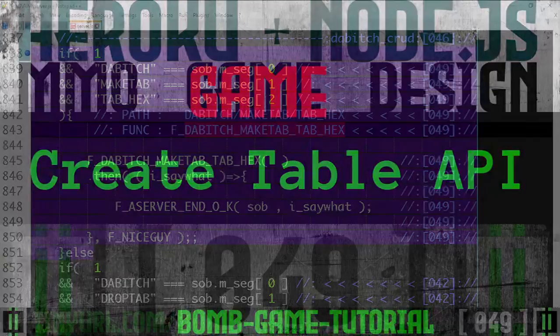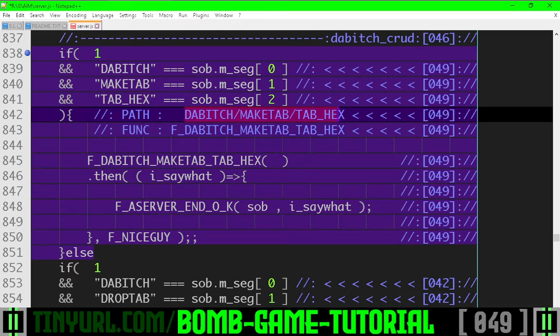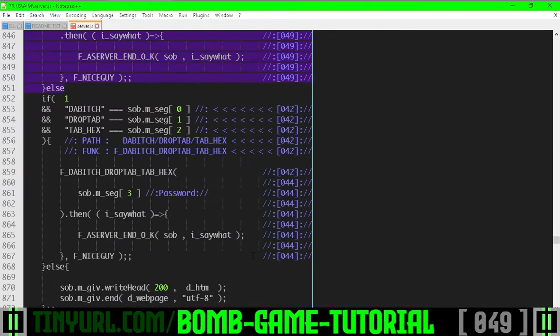We've made a create table API at /debitch/make/tab/tab hex, this path right here, which executes this function here. Here is the body of that code. You might notice that this looks almost like a cut and paste of this.